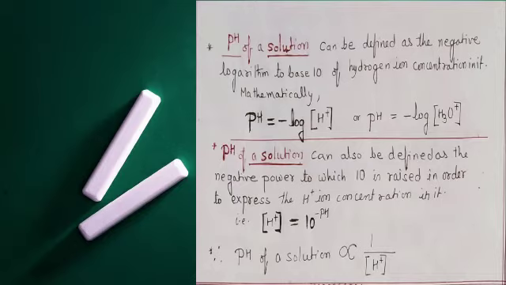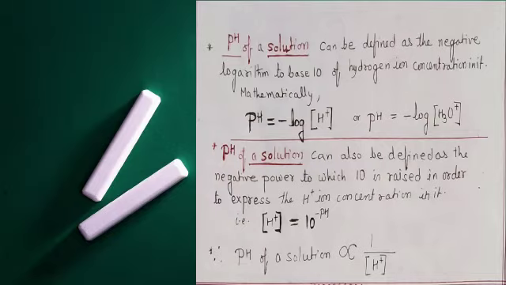The pH of a solution can also be defined as the negative power or exponent to which 10 is raised in order to express the hydrogen ion concentration.